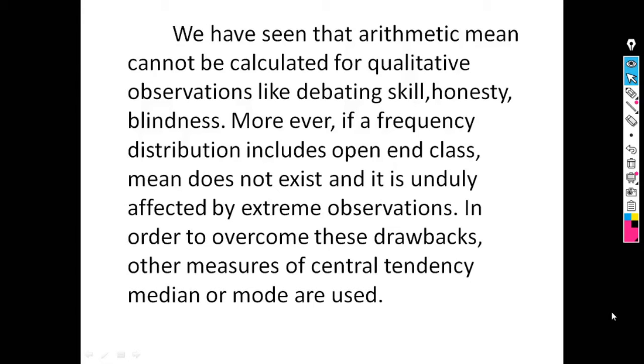We have seen that the arithmetic mean cannot be calculated for qualitative observations like debating skill, honesty, blindness, performance of a student, blood group, etc. Another drawback of this measure of central tendency is that we cannot calculate it for open-end classes. So to overcome these drawbacks, another measure of central tendency is used, that is median or mode.